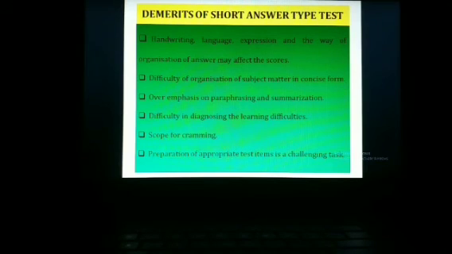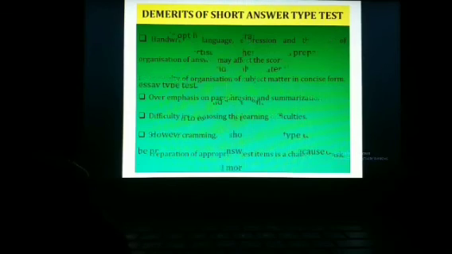Preparation of appropriate test items is a challenging task. It is a challenge on the part of the teachers also, because appropriate word organization or appropriate question framing is also a challenging task that requires experience, knowledge and expertise on the part of the teachers.